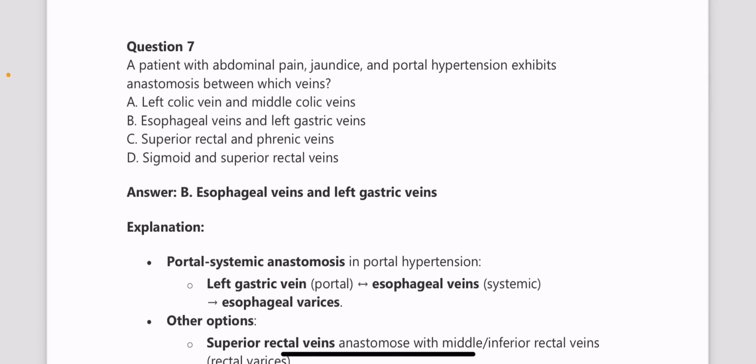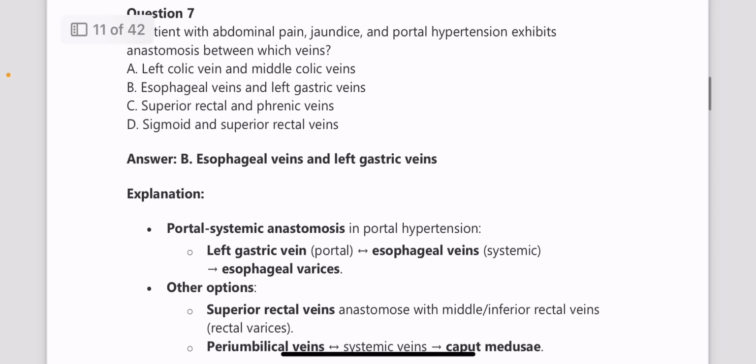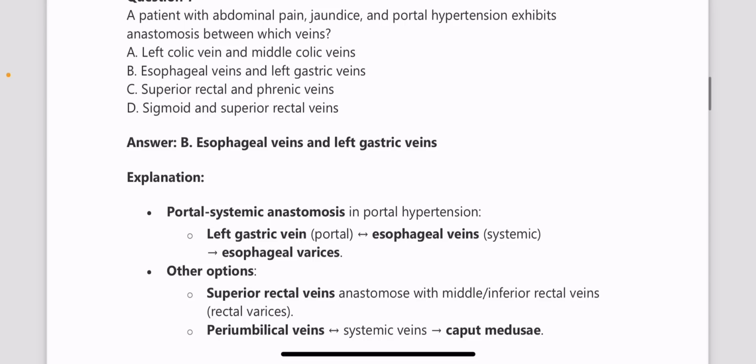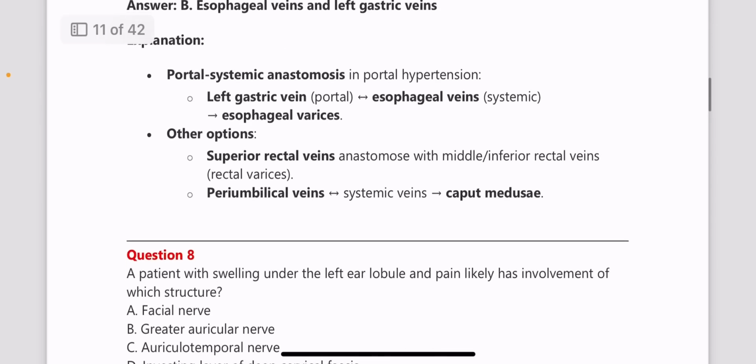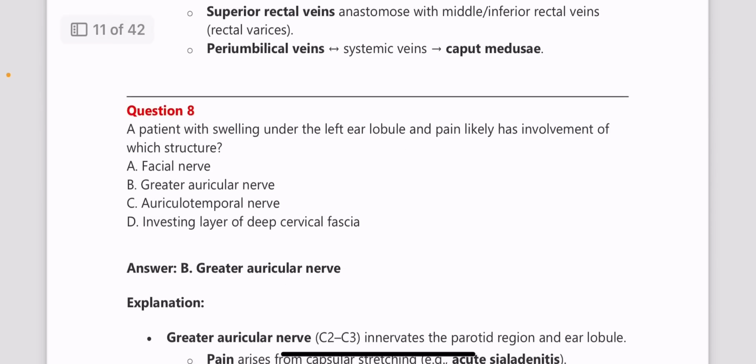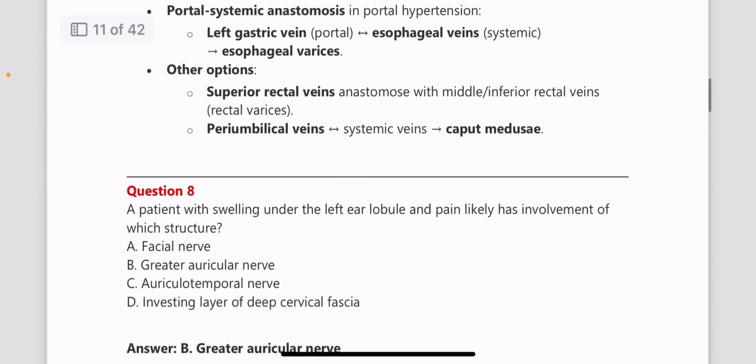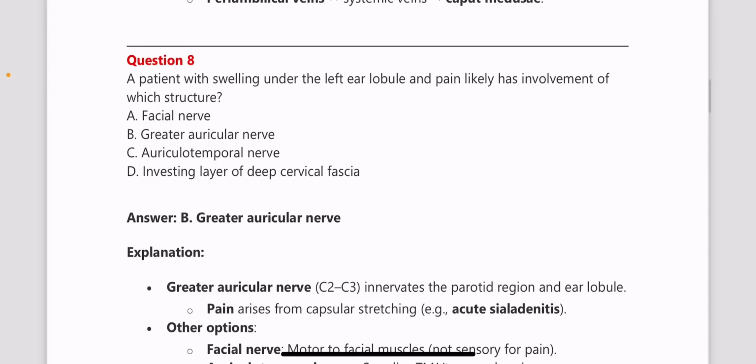Next, a patient with abdominal pain, jaundice and portal hypertension exhibits. Answer is esophageal veins and left gastric veins. The other features of portal hypertension you also need to know, like the caput medusae, which are the periumbilical veins, and the superior rectal veins which get involved, leading to rectal varices. All of these you need to have an idea of, and which veins are affected in each of these conditions.